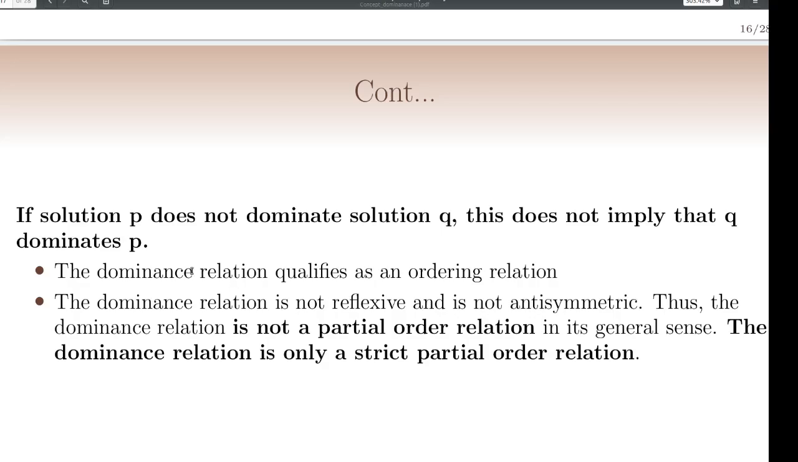So we know that if it is reflexive, antisymmetric, and transitive, it is a partial order relation. The dominance relation is not reflexive and is not antisymmetric. So the dominance relation is not a partial order relation, but the dominance relation is only a strict partial order relation.